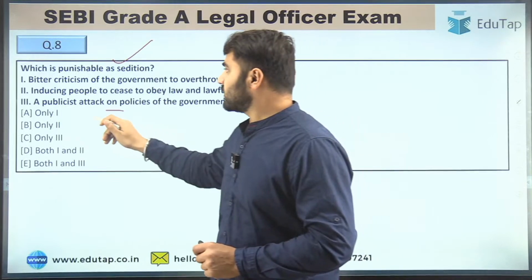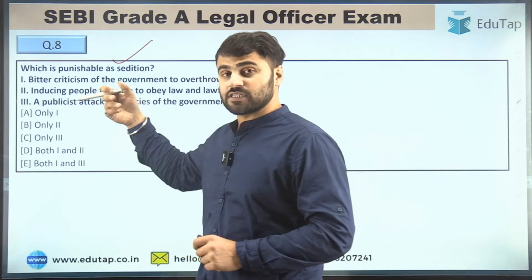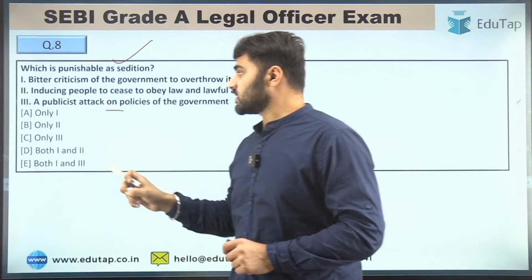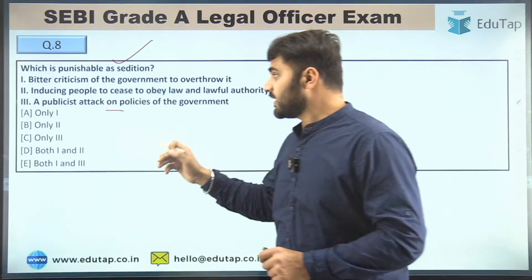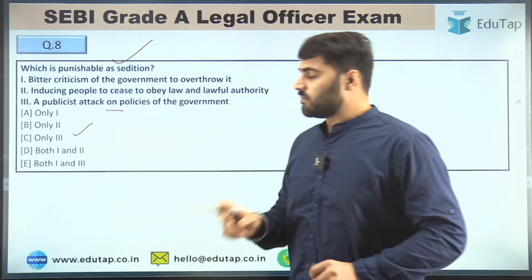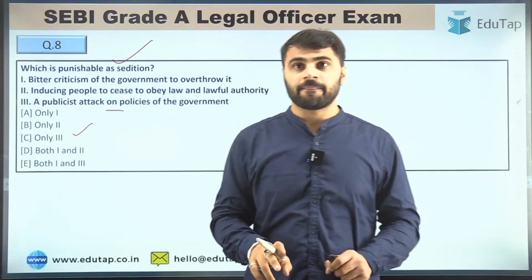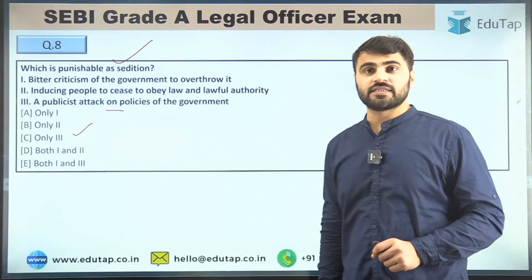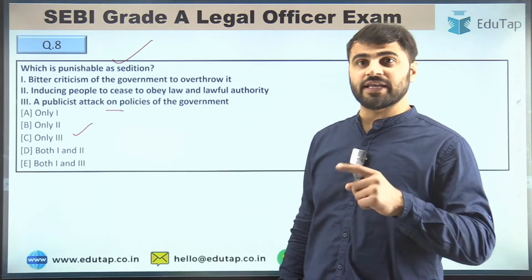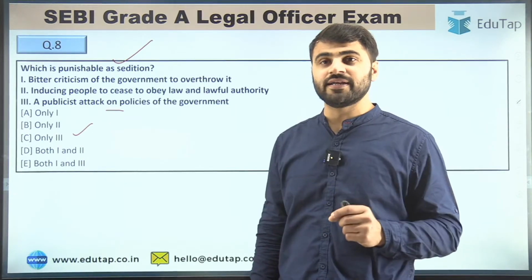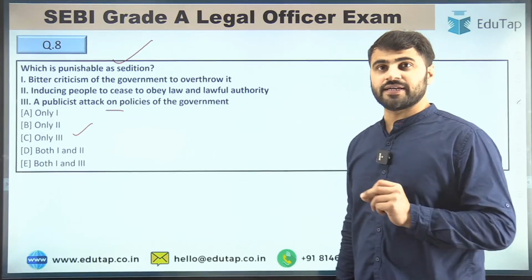So which of the following is correct, guys? Which of the following is punishable as sedition? Your options are only 1, only 2, only third, both first and second, or both first and third. Now tell me the right answer for this question. Ujjwala is saying option A for question number 7. Yeah, Ujjwala, you are right. The right answer was 7th A, right guys?